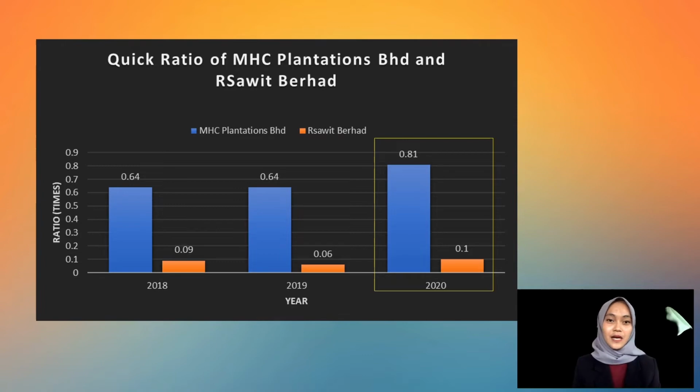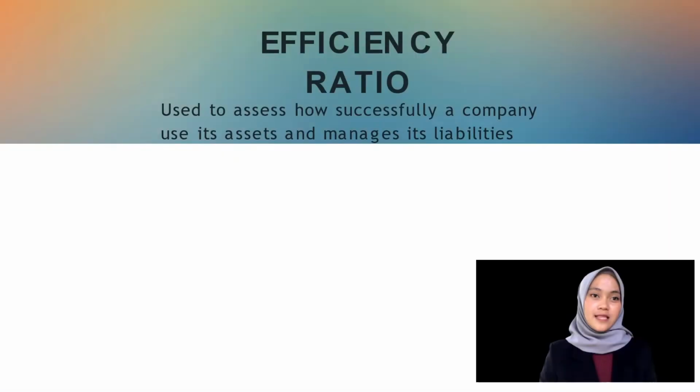Meanwhile, Ribunan Sawit has 10 cents of the most liquid assets to pay its 1 ringgit current liabilities. This indicates that the company's assets cannot be converted to cash quickly, since the company's current assets are insufficient due to the company's current liabilities. The efficiency ratio are used to assess how successfully a company uses its assets and manages its liabilities. A higher ratio is desirable as it indicates a greater efficiency of a company.